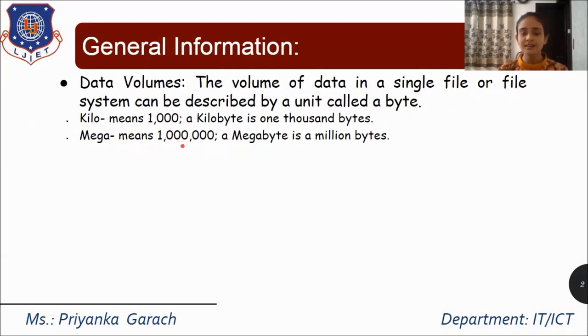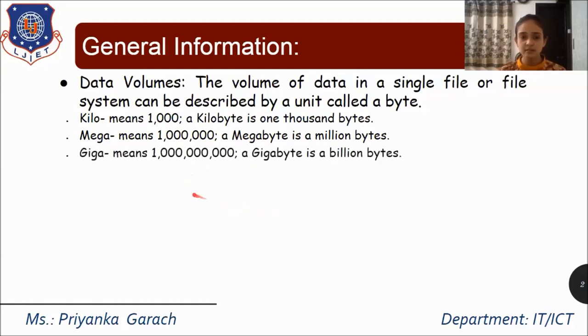Mega means there are 6 zeros after 1. Kilobytes is called KB, which you have mostly seen in your computer system. If there is some book with you, the size of the book will be in terms of megabytes, the short form is MB.